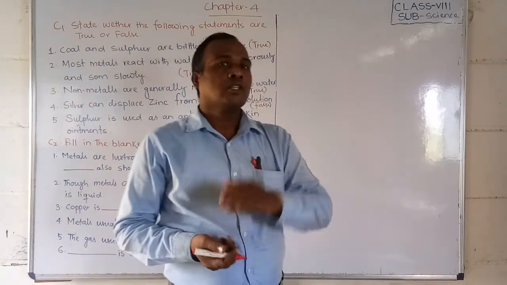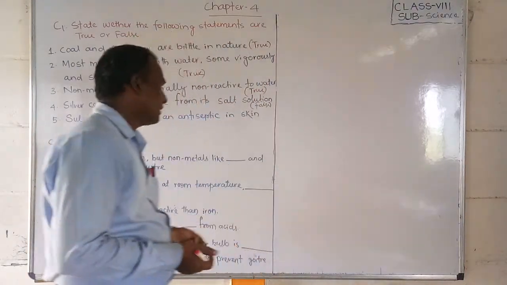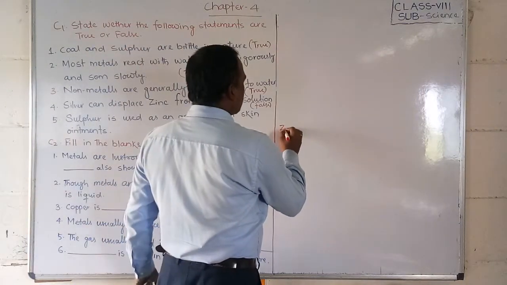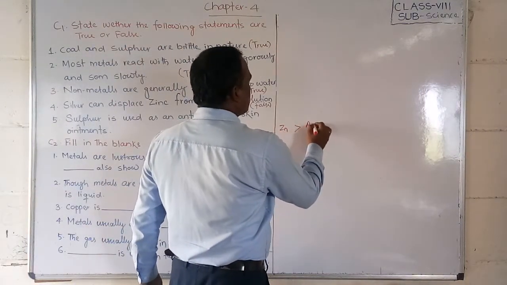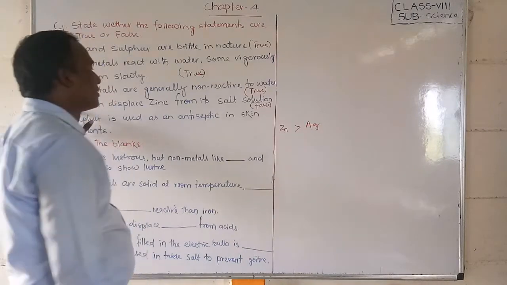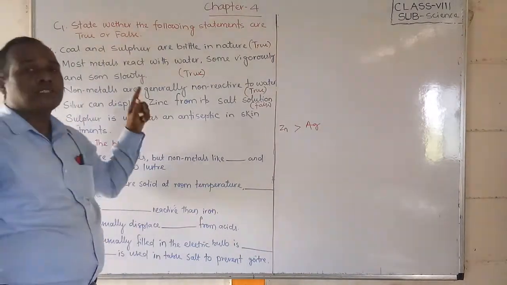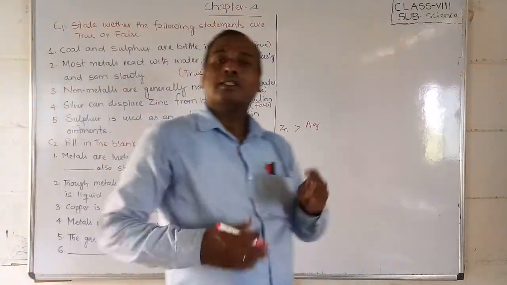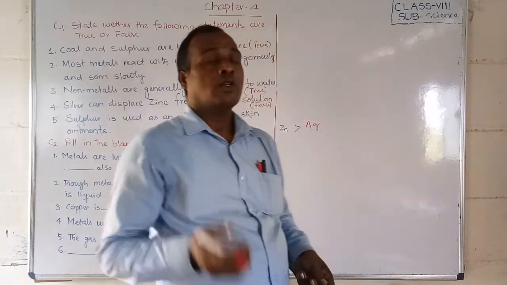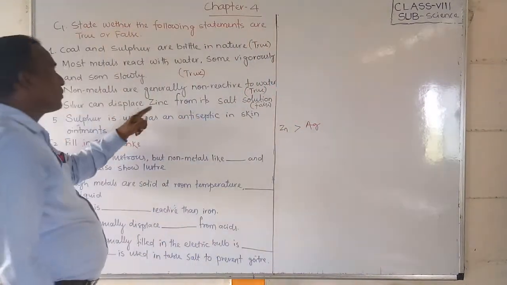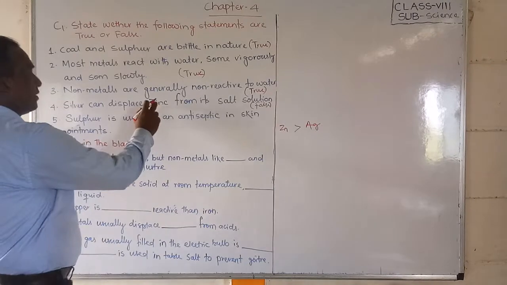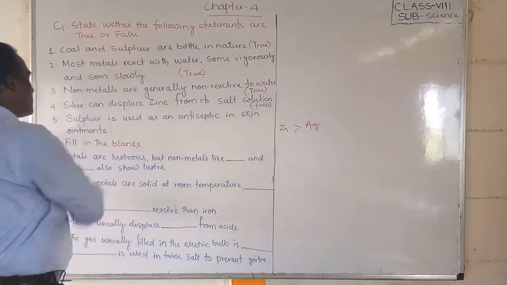So zinc is more reactive than silver. Zinc can displace silver from the salt solution, but silver cannot displace zinc because zinc is higher in the reactivity series than silver.